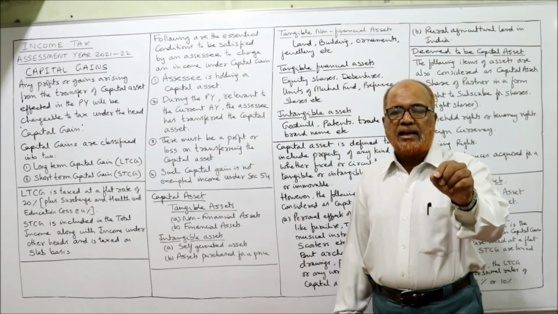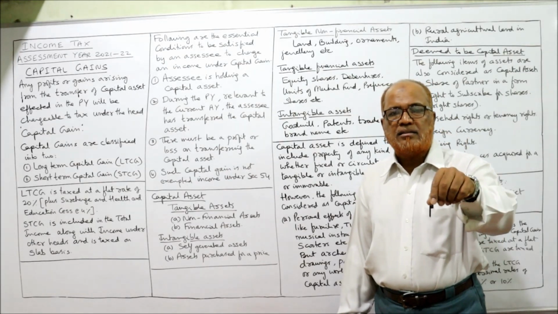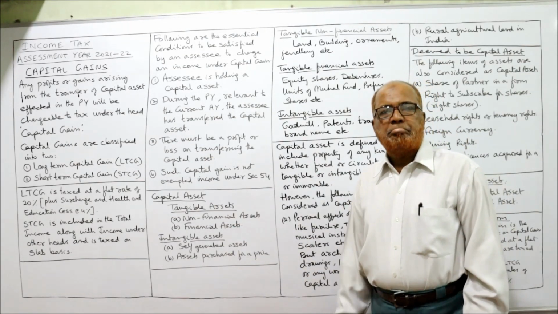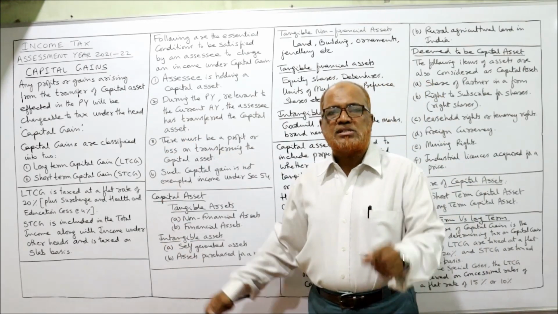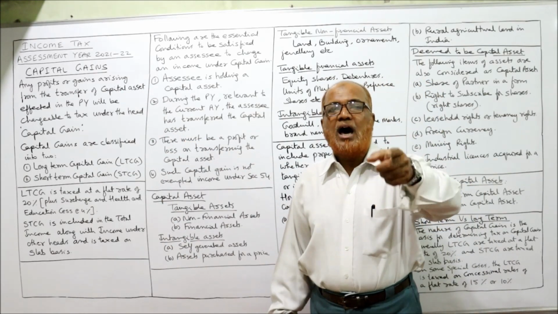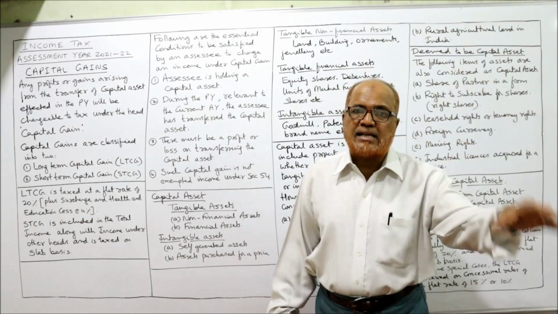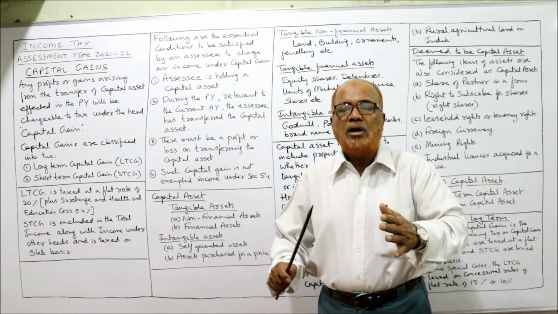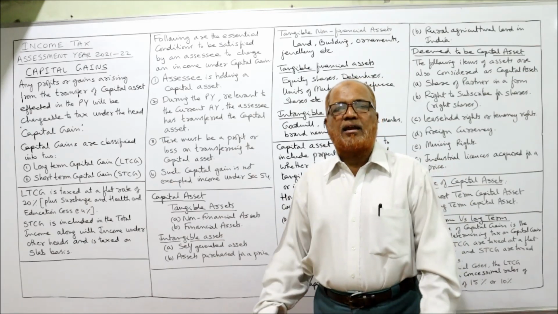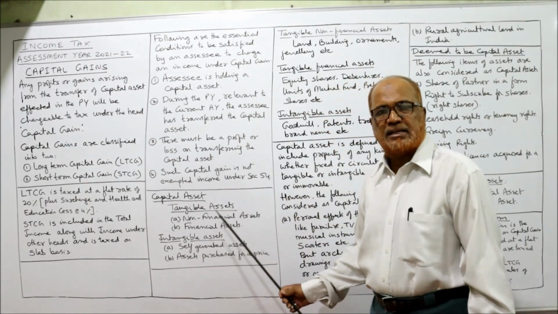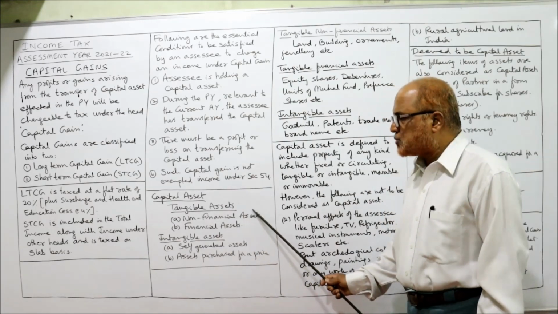Now, very frequently a theory question will be asked in examination regarding what is a capital asset. Until and unless a capital asset is there, there is no capital gain. Capital gain is a tax which is applied on profits or gains arising from the transfer of a capital asset. So first of all, a student must be clear about the meaning of the term capital asset. So here I am going to explain it.